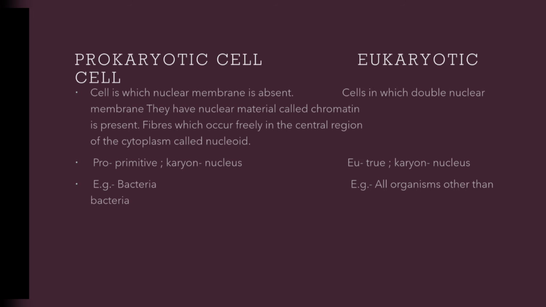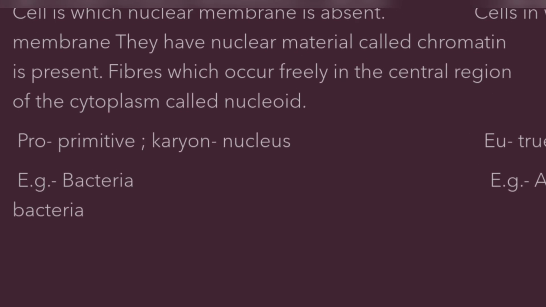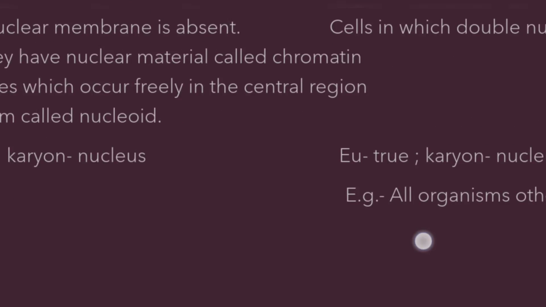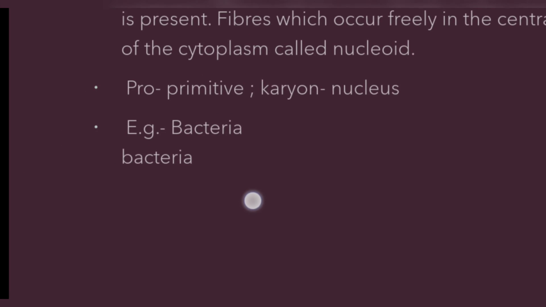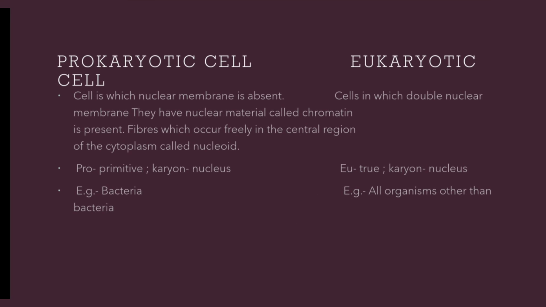In eukaryotic cells, a double nuclear membrane is present. All organisms other than bacteria are eukaryotic cells because they have a well-defined nucleus. What does prokaryotic mean? Pro means primitive, karyon means nucleus. And here we have eu means true, karyon means nucleus. Example: bacteria for prokaryotic, and all organisms other than bacteria for eukaryotic.